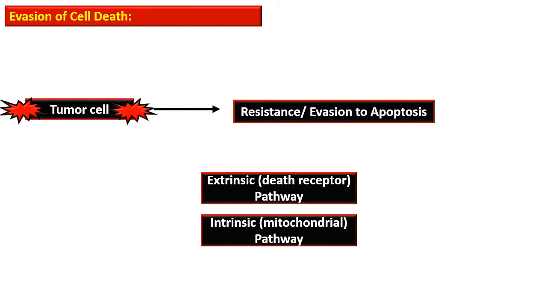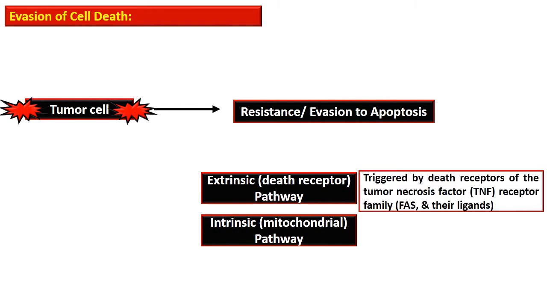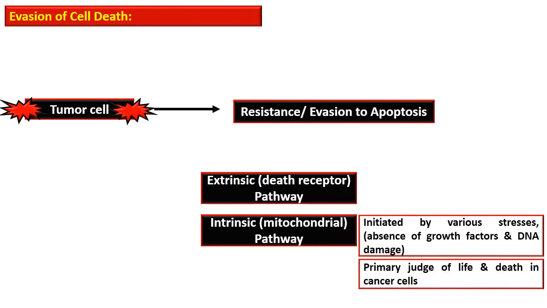The extrinsic pathway, or death receptor mechanism, is triggered by death receptors of the tumor necrosis factor receptor family, such as FAS and their ligands, while the intrinsic mechanism, also termed the mitochondrial mechanism, is initiated by various stresses such as absence of growth factor and DNA damage. This intrinsic mechanism is the primary judge of life and death in cancer cells.